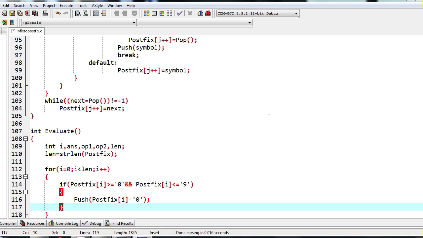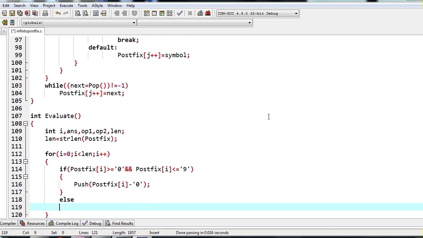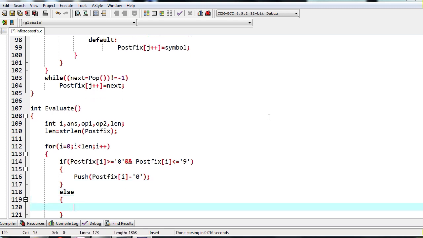So postfix[i] is some numeric character we are talking about. From that, when I subtract the ASCII value of '0', I will get exactly the number. That number I am pushing to the stack. Okay, so if it is a number... if it is not a number, then definitely it's going to be an operator.